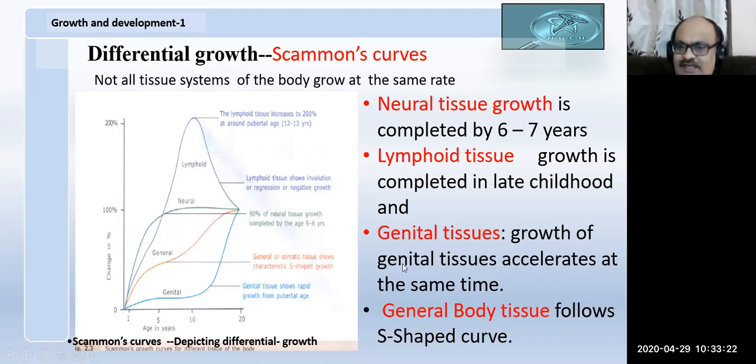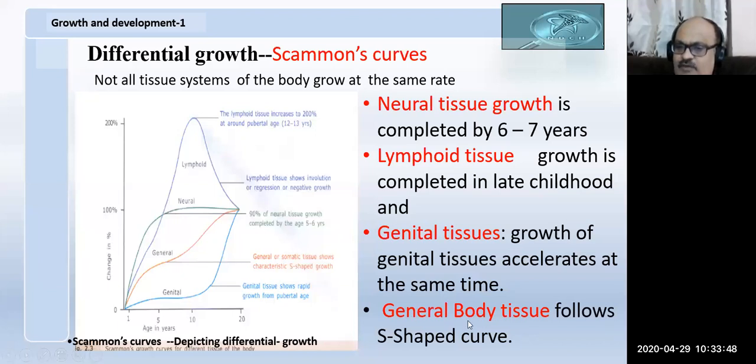So genital tissues, these may be present from the time of birth, but around the mixed dentition period and the start of the prepubertal growth phase, they start increasing enormously, and within 1 or 2 years, up to the stage of adolescence, they rise, peak, and become constant after that.